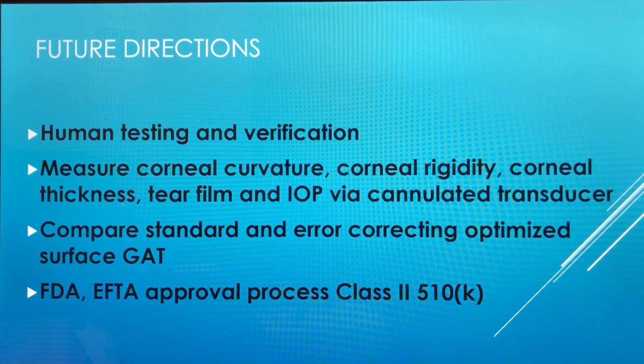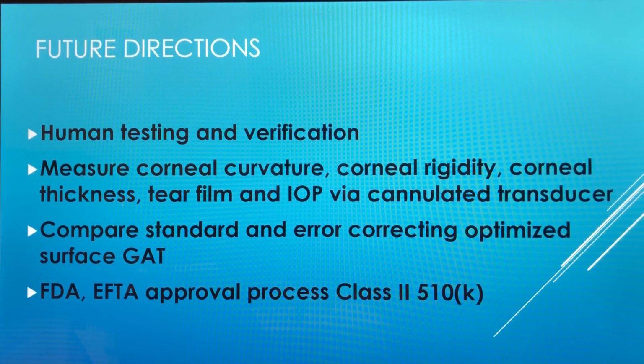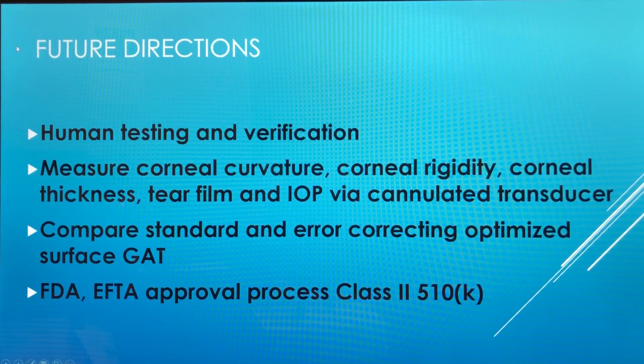Future directions for the modified Goldmann applanation tonometry surface are human testing and verification. Additionally, we want to measure corneal curvature, corneal rigidity, and corneal thickness, as well as tear film, and compare it to the intraocular pressure via cannulated transducer. We will also compare the standard and error-correcting optimized surface Goldmann applanation tonometer, and then proceed with FDA approval through a Class II 510(k) approval process.